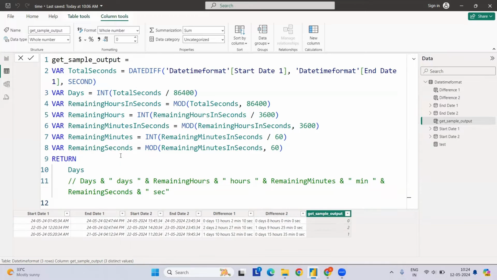Once we have the number of days, we should shift our focus to the remaining hours. How can we calculate them? Integer value takes, let's say, 2.3 days, so the days will be 2, but we want to calculate what the remaining 0.3 corresponds to in hours. How can we get this? First we want the remaining part, which is the mod. If I give you an example of how mod works first, that would be easy for you to follow. It hangs a bit.